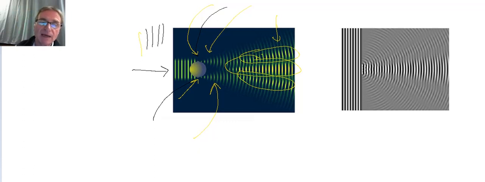So just the same way as a light wave can hit the edge of a ball, like the example on the left here, right? We also have another example over on the right-hand side where we have light waves that hit an opening here, and you may not be able to see the opening all that well, right? But the opening is right in there, and they hit the opening. Now the opening happens to have two edges, right? An upper edge and a lower edge. Well, when these light waves hit the edges, they're again going to bend on either side, and they're going to create the patterns that you see to the right of the opening.